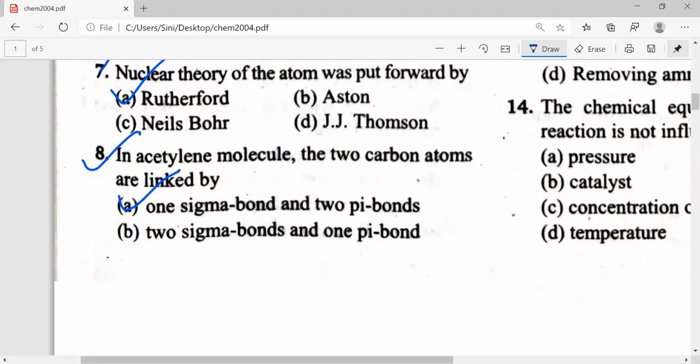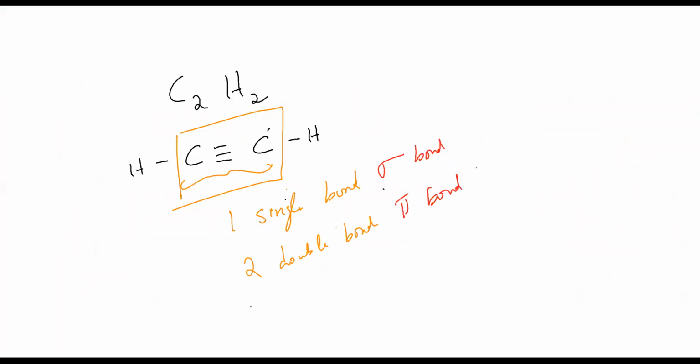I'm getting a lot of answers. Let me see now. So see double bond. How many double bonds are there? If you don't know double bond, this is a double bond. I'll draw it here. C triple bond C. Wait, I'll just erase this thing.